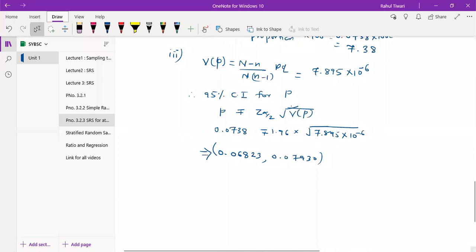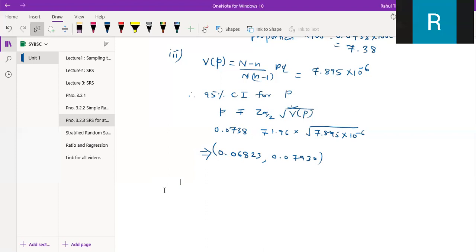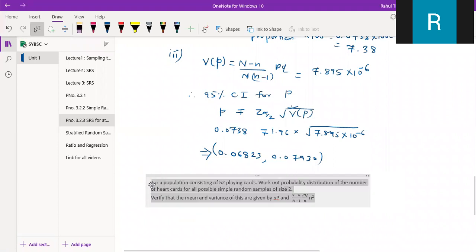Yes. So let's move to the next question, which is I think the last question. So I think this is the last question for you. Question number 5.